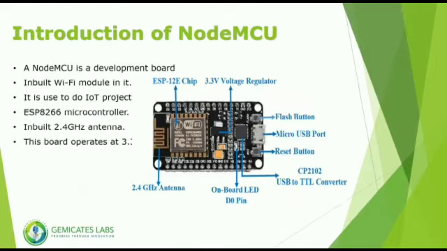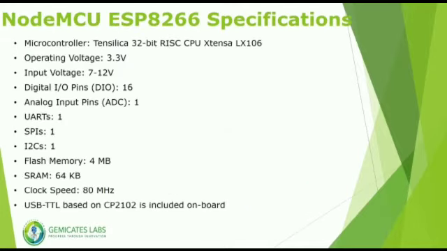Now let us know about NodeMCU. It is a development board which has inbuilt Wi-Fi and a 2.4 GHz antenna and is used for doing IoT projects. It also has the ESP8266 microcontroller unit. Coming to specifications of NodeMCU ESP8266, it has a Tensilica 32-bit RISC CPU Xtensa LX106 microcontroller.